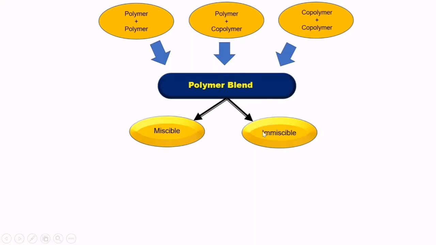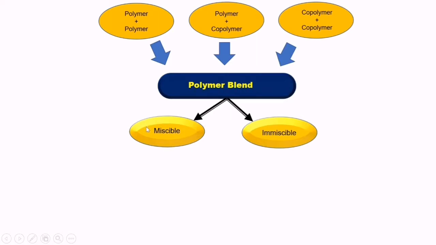They are not miscible at molecular level, and their heat of mixing is also not negative. Here in the miscible case, polymer A and polymer B interact at molecular level, they form a single phase, and the heat of mixing is negative. So these two types of blends are formed when you mix polymer to polymer. Most polymer blends are immiscible.